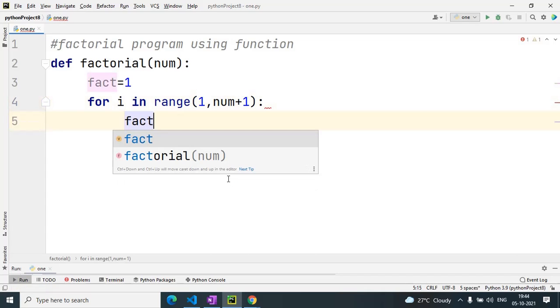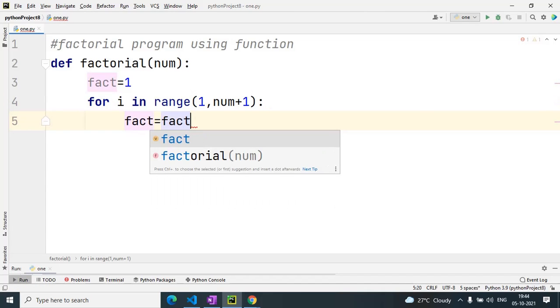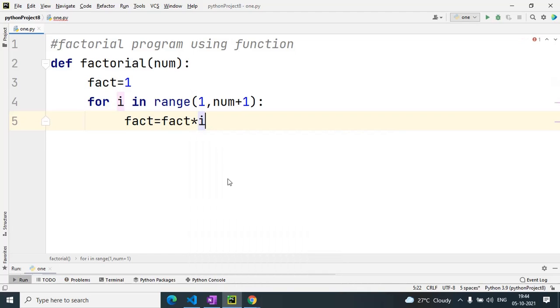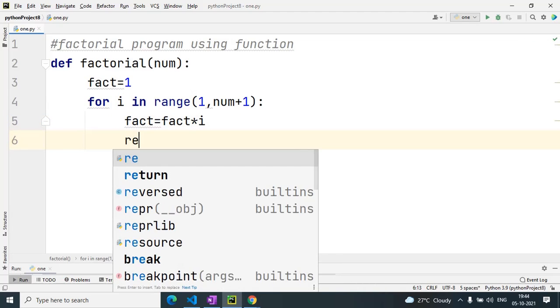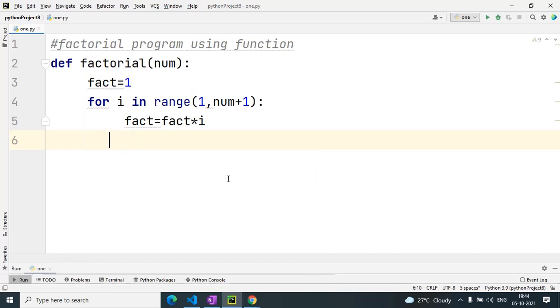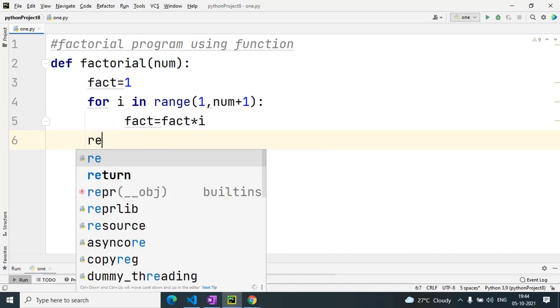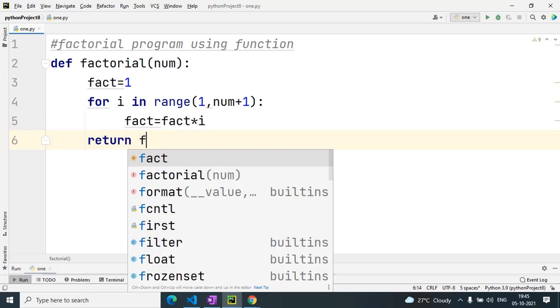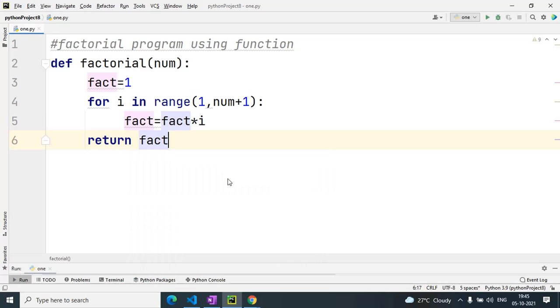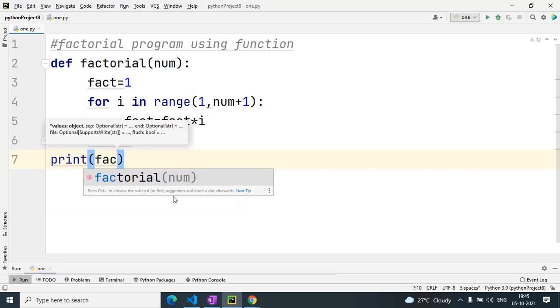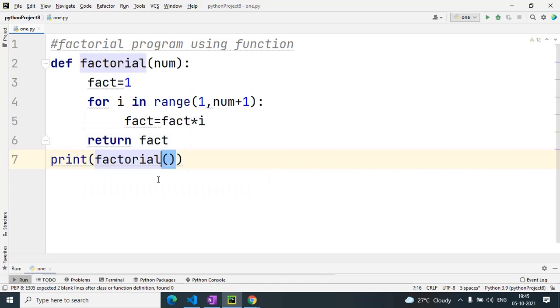So fact equals to fact multiply by i, and after that I have written return fact. Outside, I have taken print factorial, 5 I have passed.